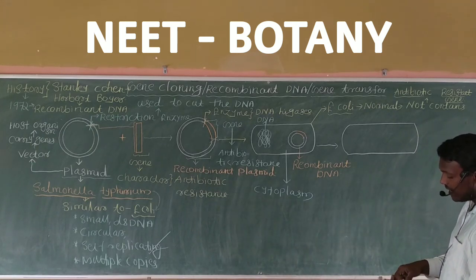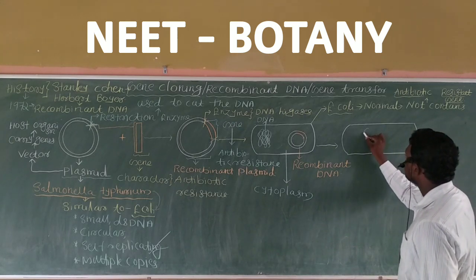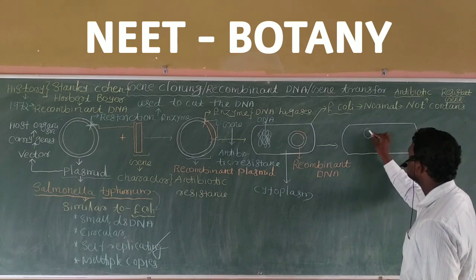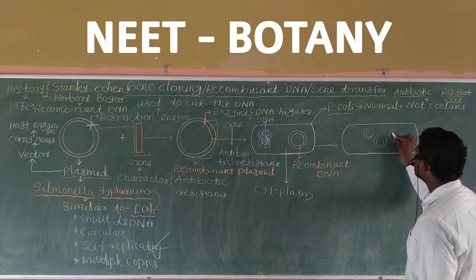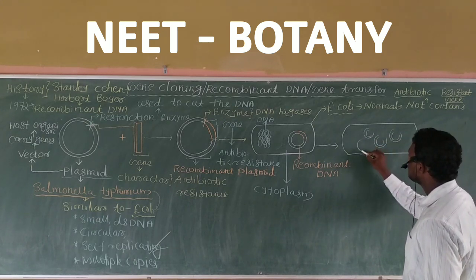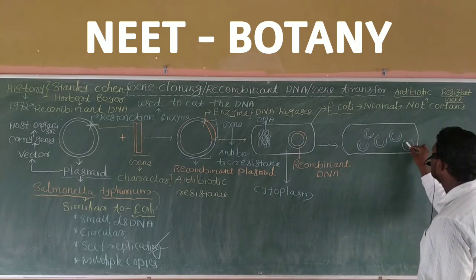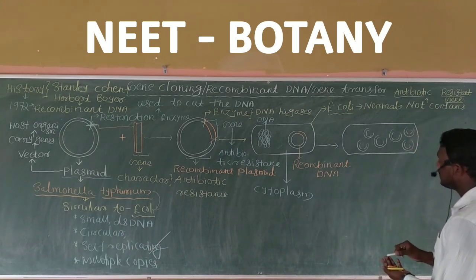In E. coli bacteria, these plasmids undergo self-replication, which means multiple copy formation, and the result is the formation of multiple copies of that recombinant DNA.